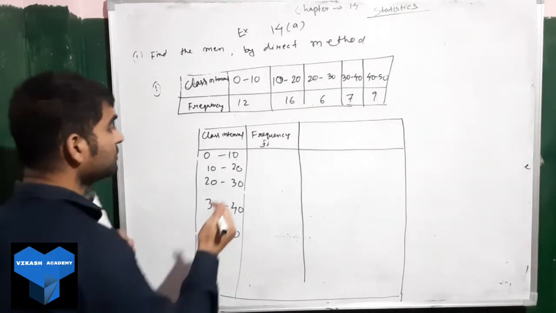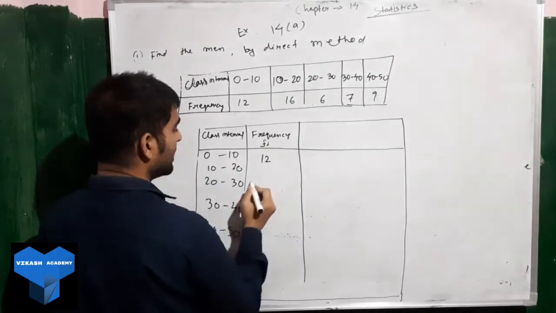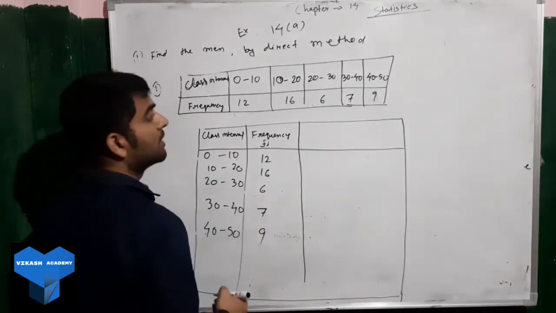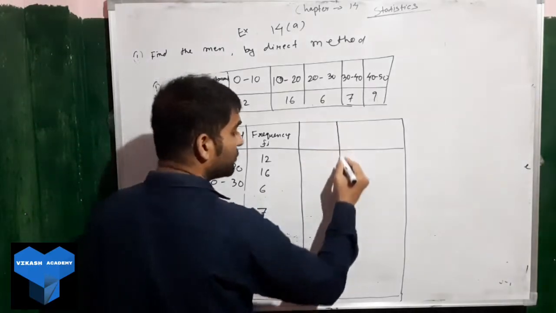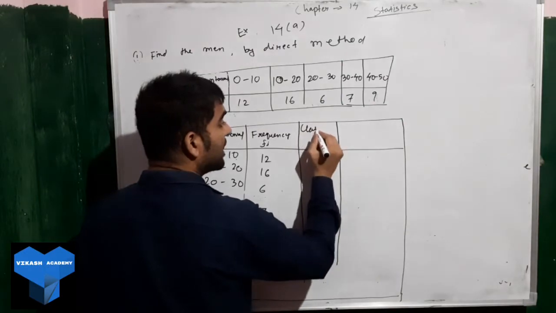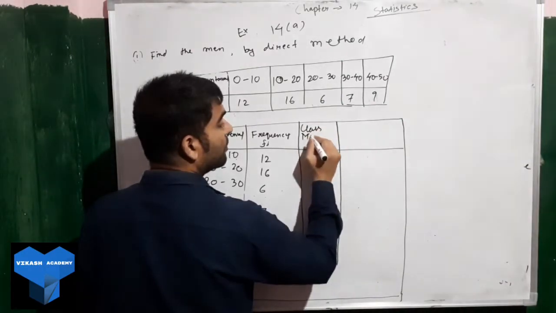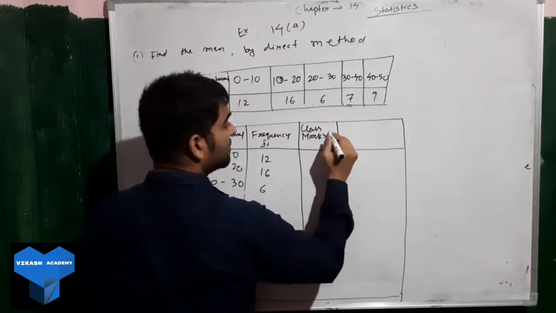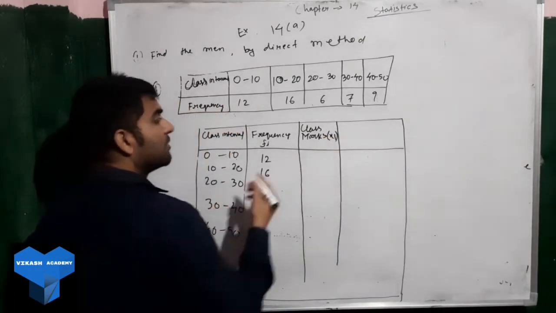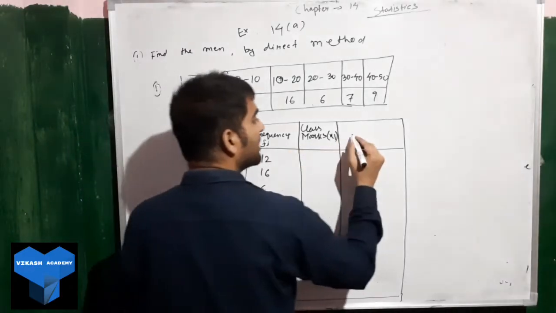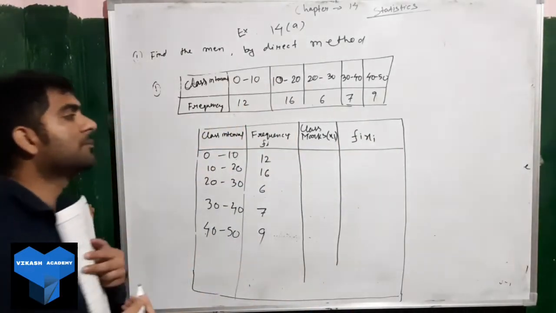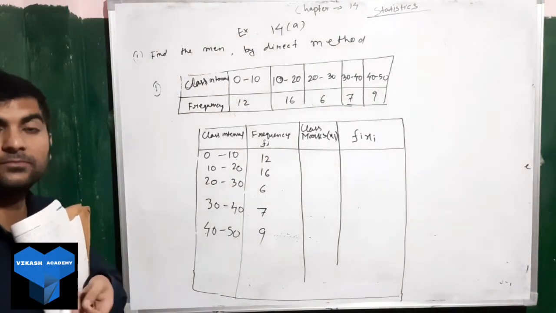Okay, so now write down the frequency. First one 12, 16, then 6, 7, we have 9. Next one is what? Here we have to find the class mark. So you will know about this class mark. What is class mark? Remember that class mark we denote with xi. And the last one you will remember is fi xi, it will be fi into xi.